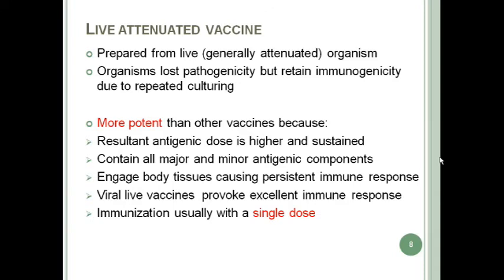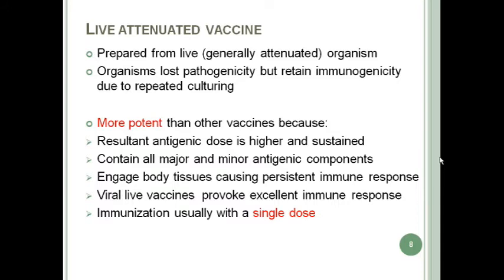So coming to live attenuated vaccines. Live attenuated vaccines are prepared from live organisms, generally attenuated. That means their pathogenicity, their virulence, is suppressed. The organisms lose the pathogenicity or virulence but retain the immunogenicity due to repeated culturing. Due to repeated culturing, they lose their pathogenicity, but they retain their immunogenicity.